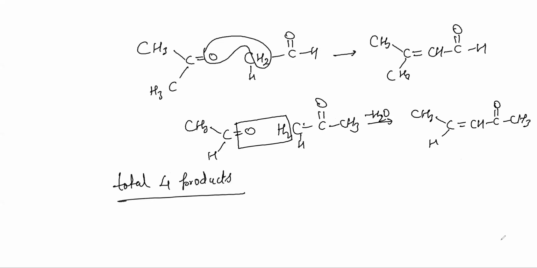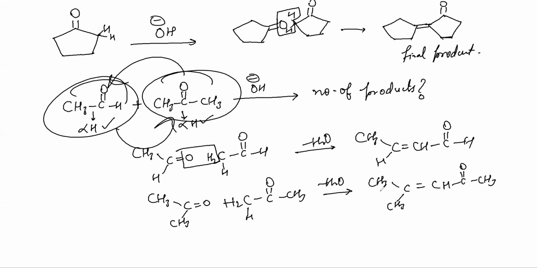Total possible products are 4. Please make this. And now try to understand this first two reactions. In the first two reactions, what is happening? One type of molecule is attacking on itself, just like suicide. So we call it self-aldol. This is also self-aldol. Means you are reacting with your kind of molecule only. You are holding gun on yourself only. So we will call it suicide case.